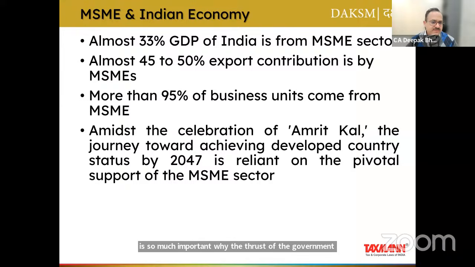Second, 45 to 50%, approximately half of our exports, are contributed by MSME. Since we are exporting, we are earning foreign exchange, and that foreign exchange is going into the foreign exchange reserve of our country. Then, 95% of the business units operating in India are from the MSME sector. So 1/3 of the GDP, 50% of the export, and 95% of the business units are under MSME. So obviously the focus of our government has to be on the MSME sector, right?